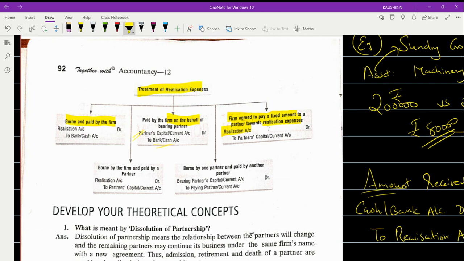The next one, if it is borne by the firm and paid by a partner. So that means the responsibility is in the hands of the firm, but the partner has paid it. So the entry will be different. Realization account is debited to partner's capital or current account. So that means the amount will be paid back to the partner.